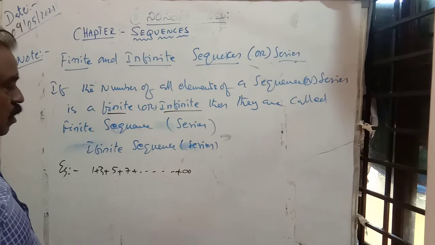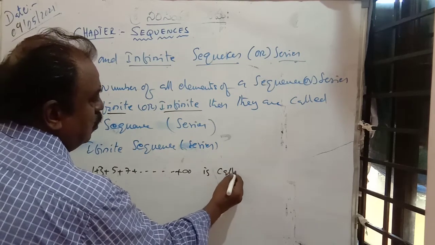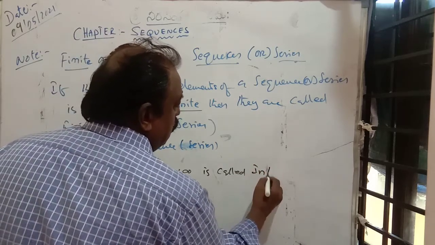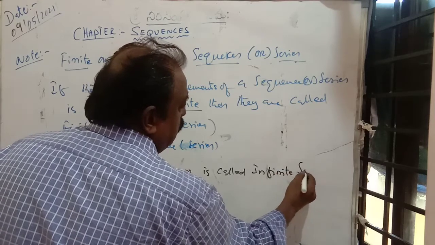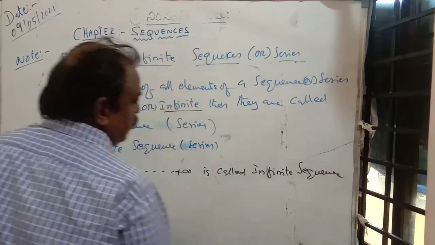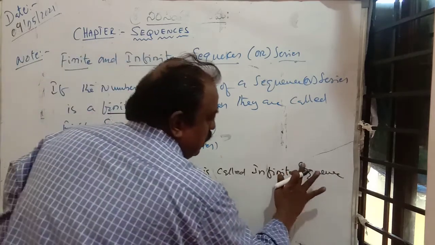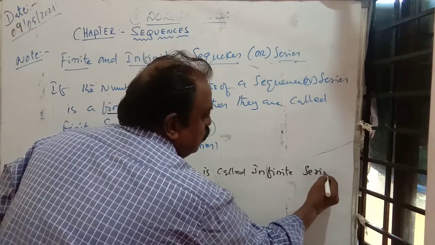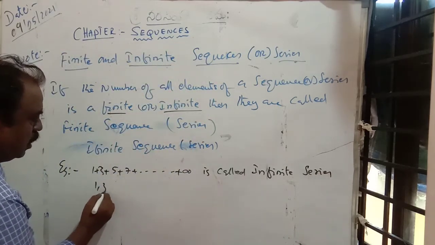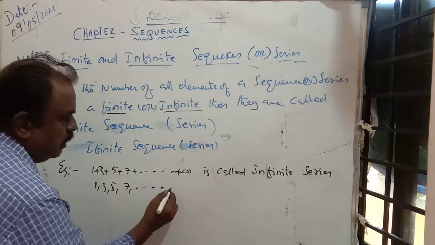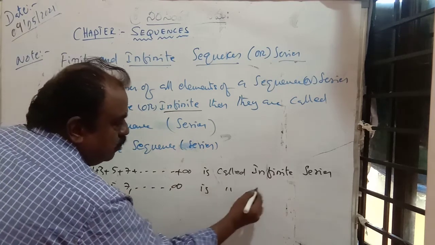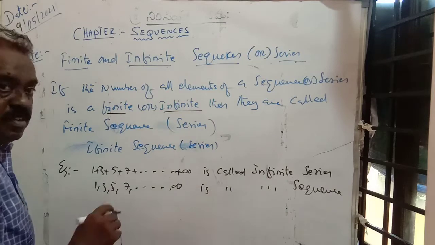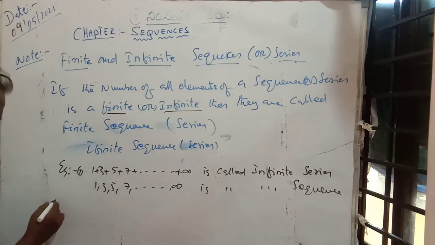Okay? Is called infinite sequence. Okay? Here it is not a sequence because I mentioned it with the plus. So it is an infinite series. Suppose it is 1, 3, 5, 7, dash dash dash up to infinity, it is called an infinite sequence. Okay, you understand it? Yeah. For example, another one.